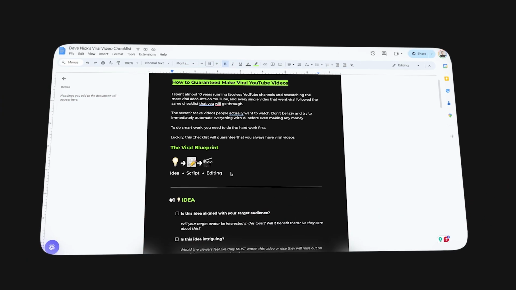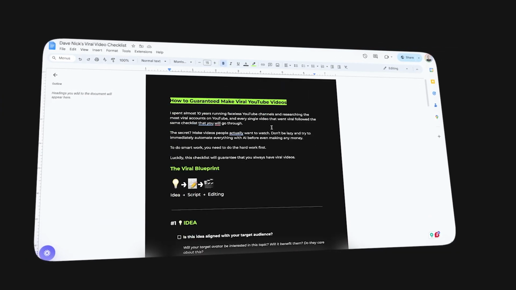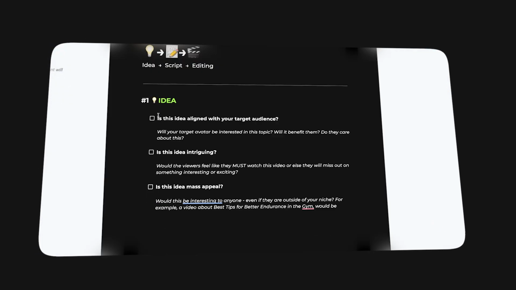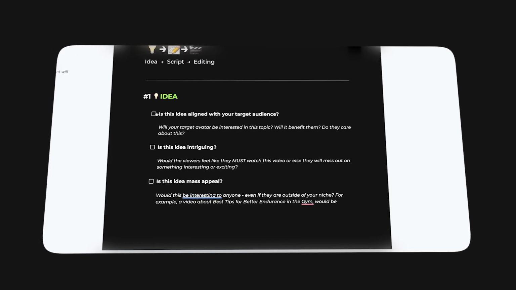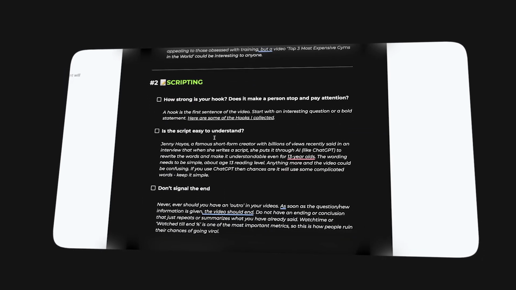Step number 7, when creating your videos, I always recommend looking at this checklist, which also is going to be linked in that document, but this ensures that you actually have a viral video at your hands. First, if you're making horror compilations, think about, is this idea aligned with your target audience? How strong is the hook? Is the script easy to understand?